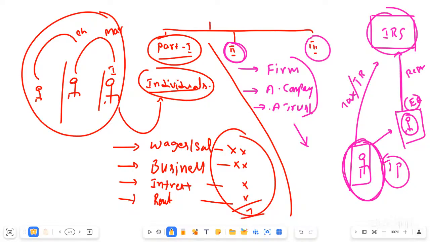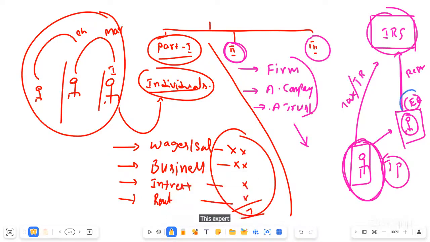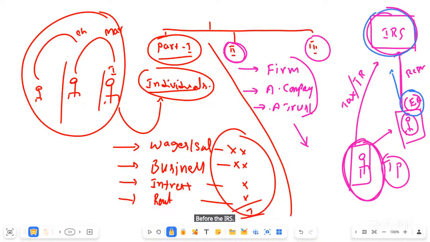Now coming to this expert and taxpayer. What is the procedure to be followed by this expert when representing the taxpayer before the IRS? Certain procedure is there. That procedure is given in Part number 3.